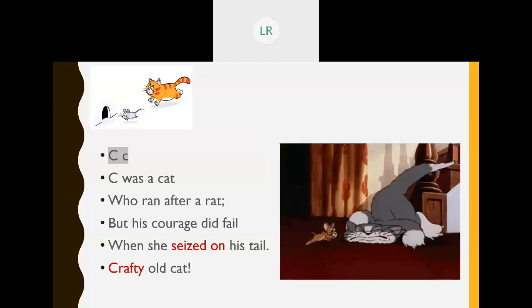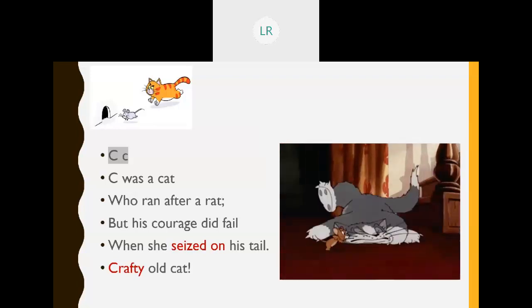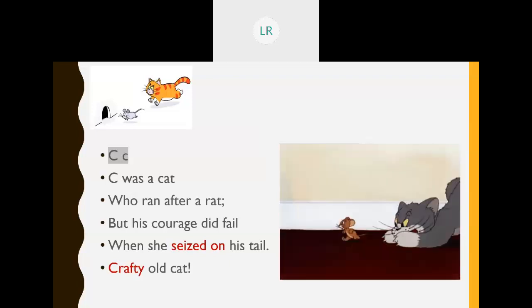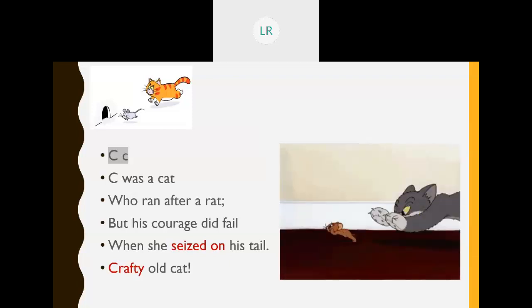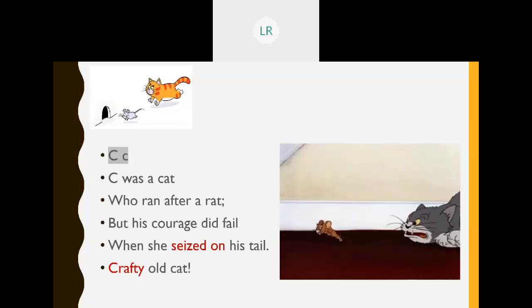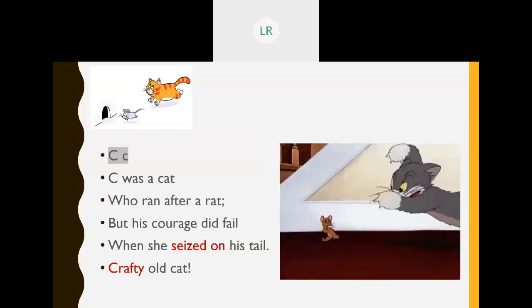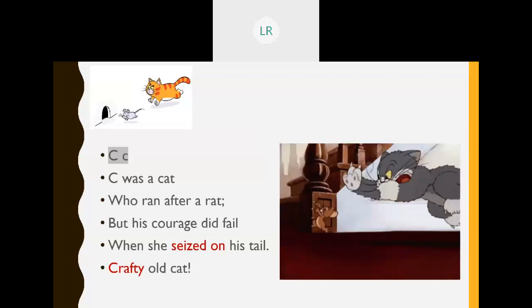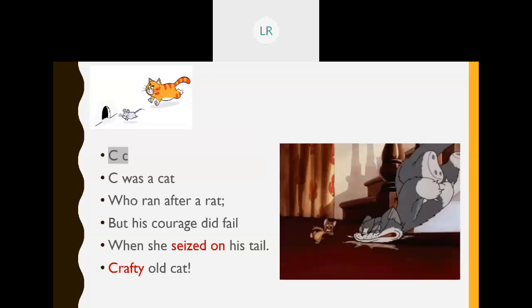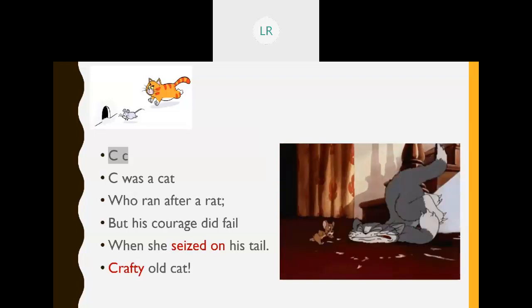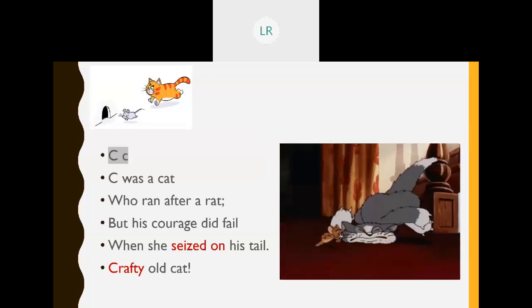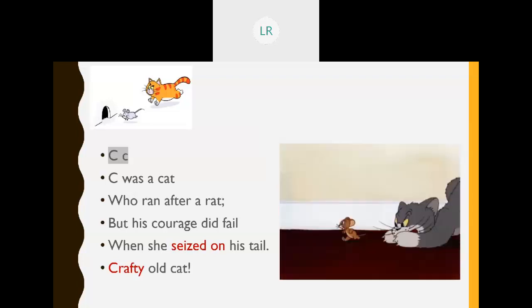Please don't talk. C was a cat who ran after a rat, but his courage did fail when she seized on his tail. Crafty old cat. C was a cat who ran after a rat, but his courage did fail when she seized on his tail. Crafty old cat. See here, C for cat is telling.